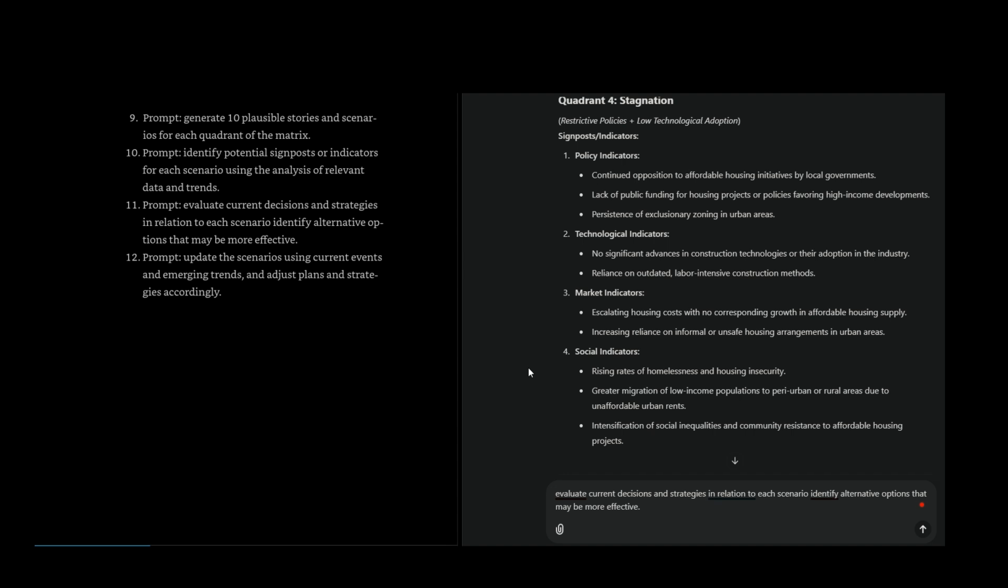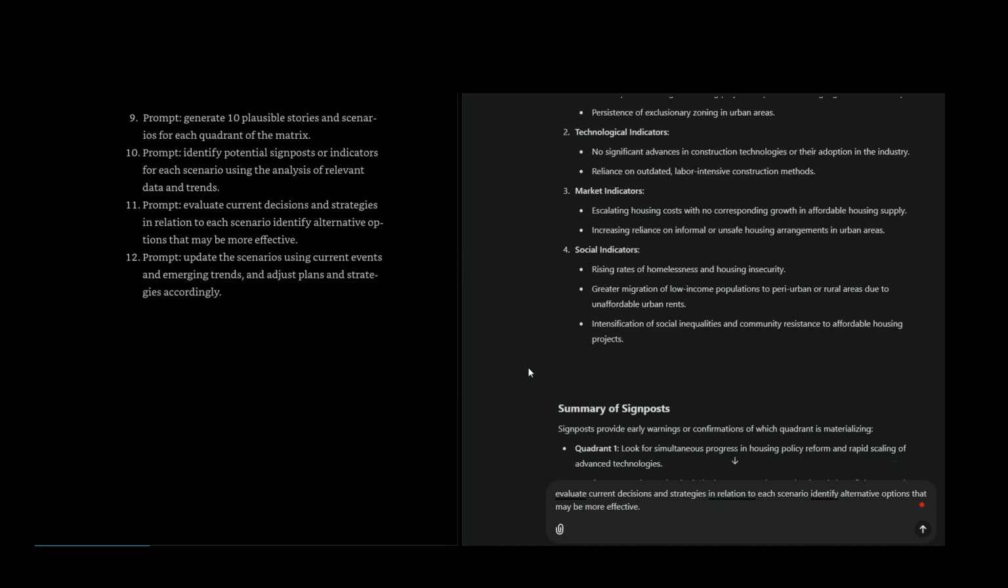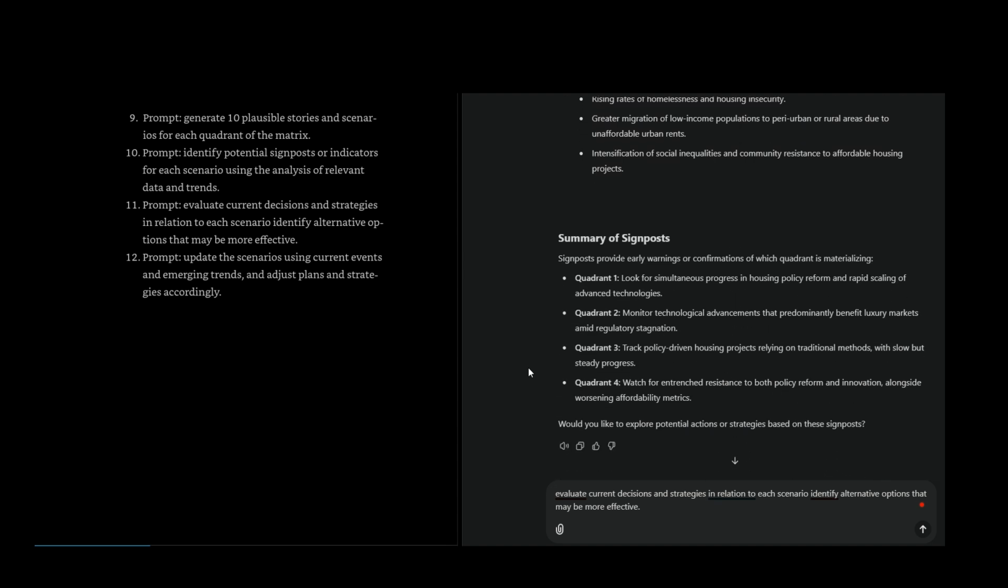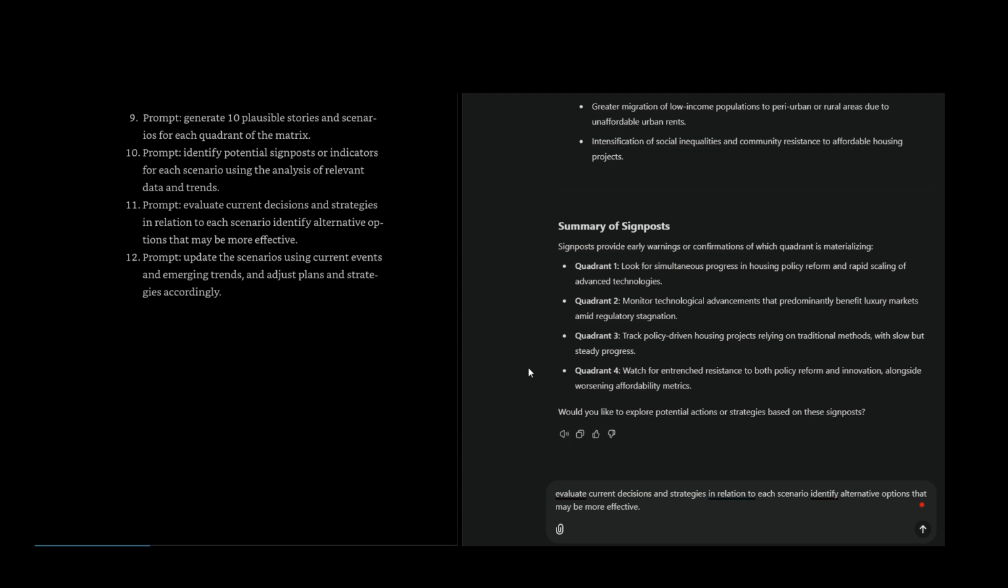Social indicators: rising rates of homelessness and housing insecurity. Greater migration of low-income populations to peri-urban or rural areas due to unaffordable urban rents. Intensification of social inequalities and community resistance to affordable housing projects. Summary of signposts: signposts provide early warnings or confirmations of which quadrant is materializing.